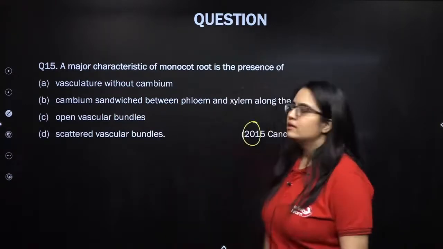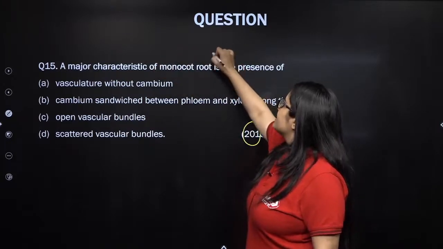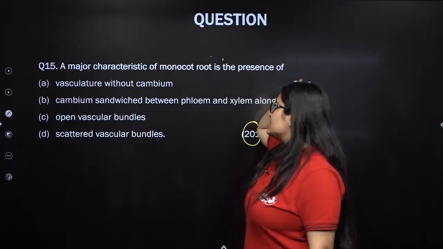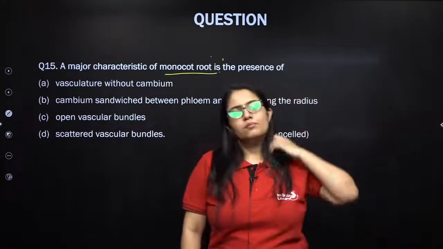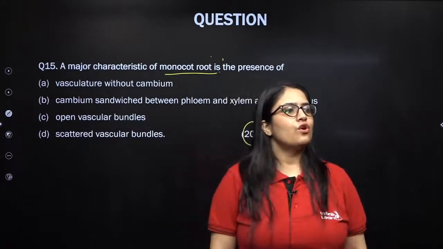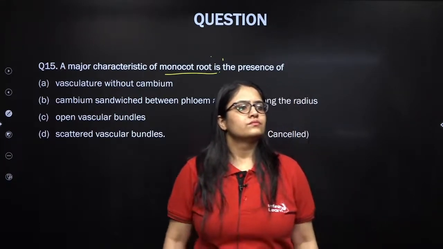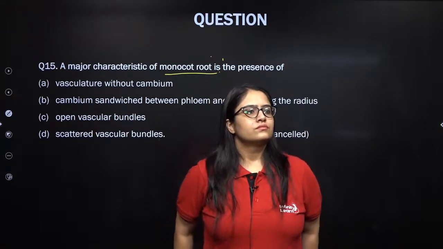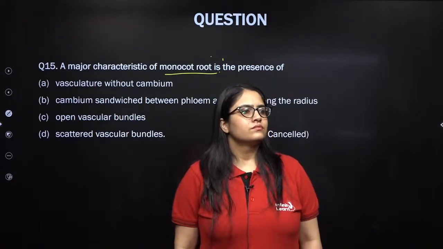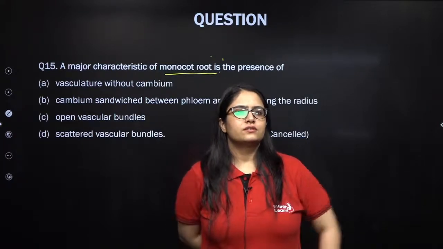Excellent. Next question. A major characteristic of a monocot root is the presence of. Any guesses? Come on, my lovely kids.